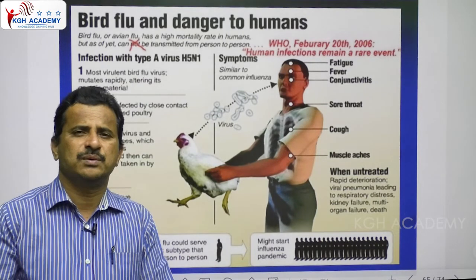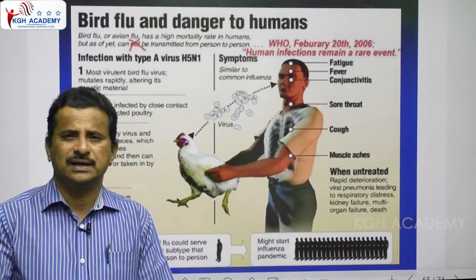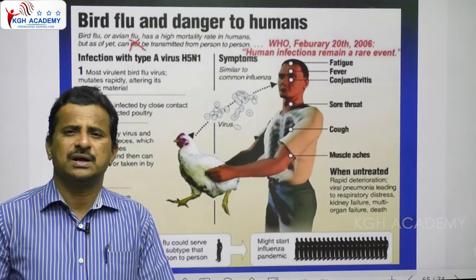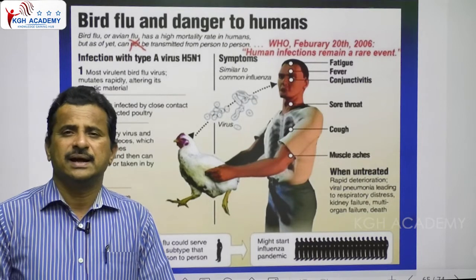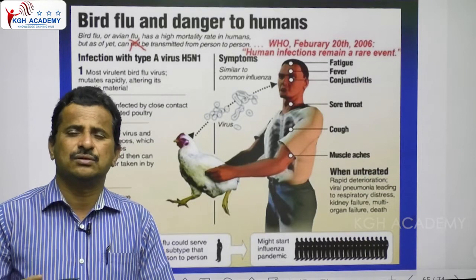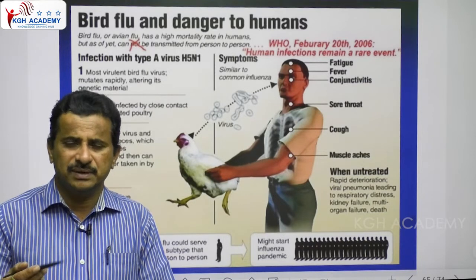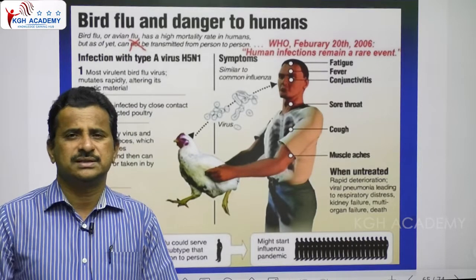Persons who work in the poultry industry or poultry farms and collect eggs, persons who travel to migratory bird areas where bird flu is very common, and those who eat undercooked, half-boiled or uncooked eggs and meat, chicken. They have more chance of being infected by this disease.